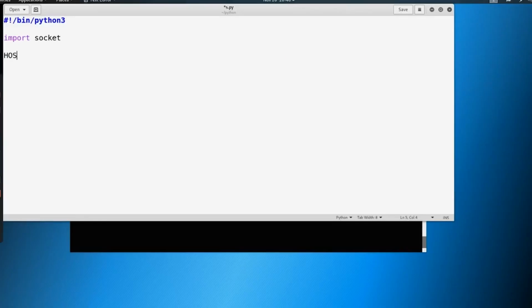So the first variable we're going to say is host, and we're just going to give that our local address here of 127.0.0.1. This is our local host. And we're going to define port, and I'm just going to give mine all 7s. You can give it whatever you'd like here. And I'm going to define another variable like this. s = socket.socket,